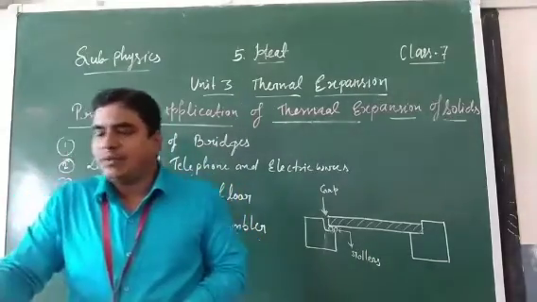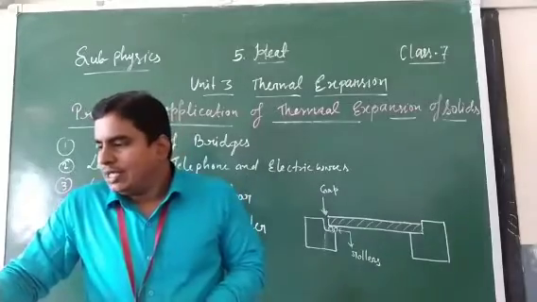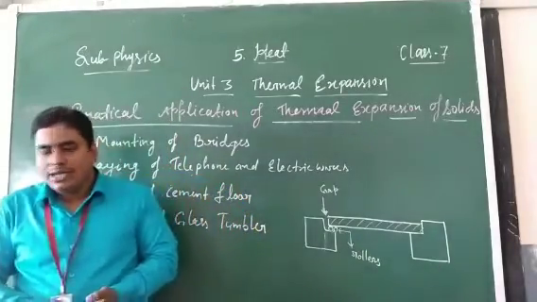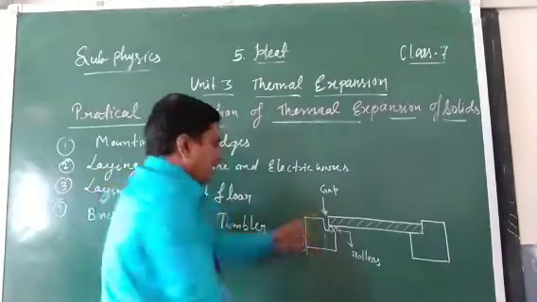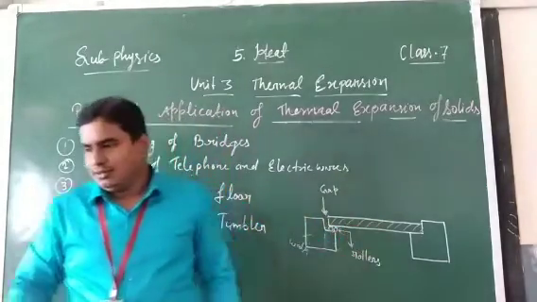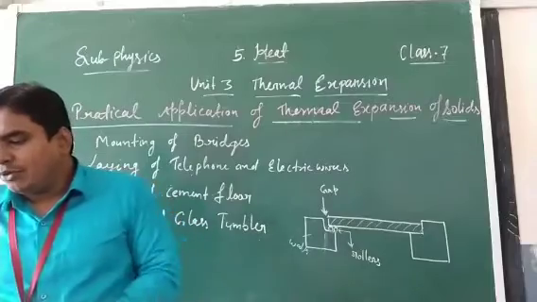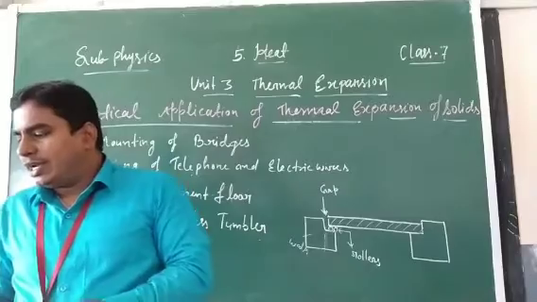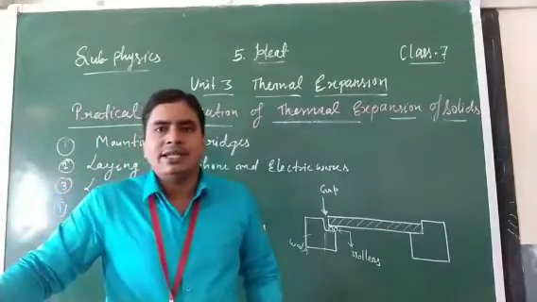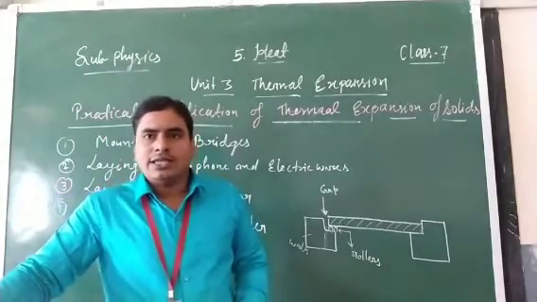Thus the bridge is saved from possible damage. Similarly, small gaps are left between the wall of the bridge and the girders, which are mounted to allow for expansion and contraction. Okay students, clear?